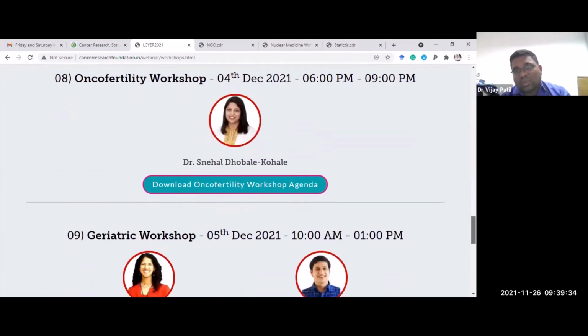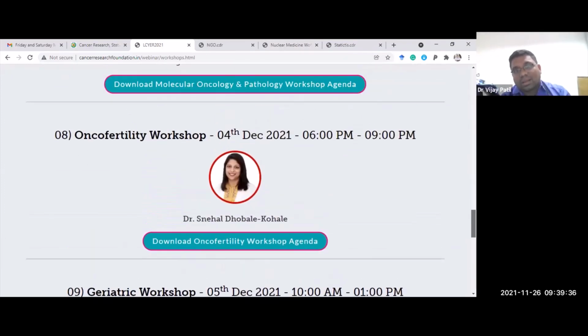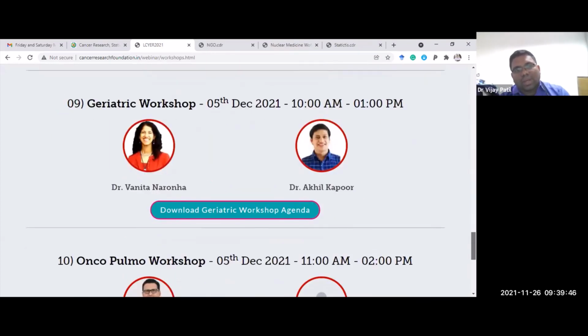There is an oncofertility workshop. If Jaya madam could make it to this, she actually does a lot of work on how to preserve the ovum and the fertility of the patient. And there is a geriatric workshop by Vanita ma'am, which would discuss all aspects of geriatric care. For residents, it is compulsory. I won't say that you have a choice. So please come and attend these, because most of the time you won't get such an opportunity.